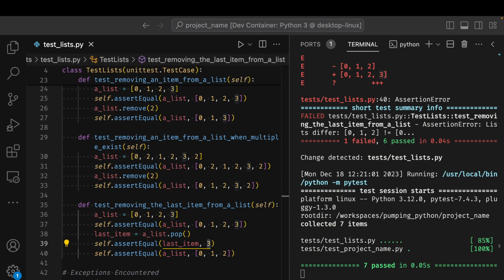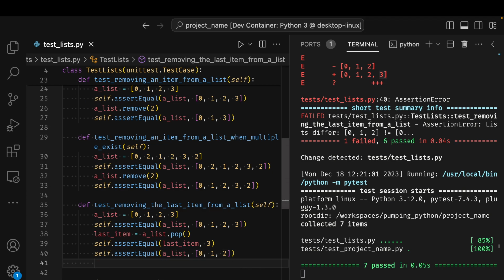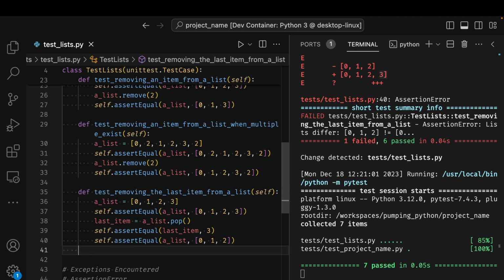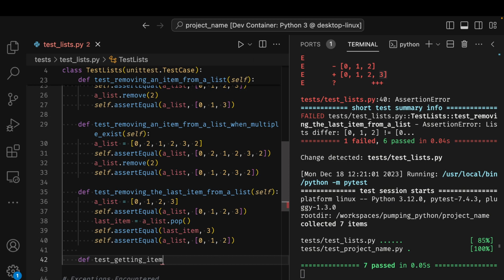How can I get a specific item from a list? To view an item in a list, I can provide the position as an index in square brackets to the list. Python uses zero-based indexing, which means the positions of elements start at 0. I can also view items from the right side using negative numbers. Let's add a test so we can demonstrate this. Test getting items in a list.